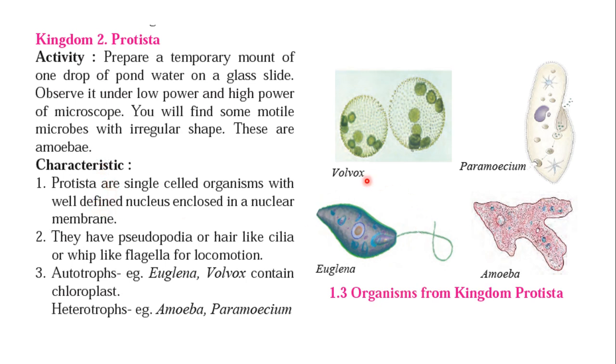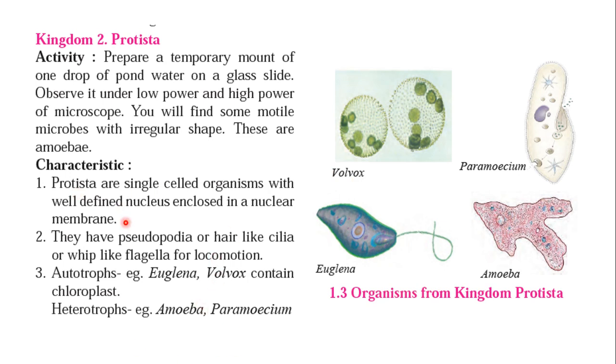Protista: now see here Volvox, Paramecium, amoeba and Euglena. Such kinds of microbes you will see on that slide when you look in the microscope. Now what are the characteristics of this kind of organism? Protista are single-cell organisms. They have a single cell with a well-defined nucleus enclosed in a nuclear membrane. You can see clearly here the visible nucleus, and around it the nuclear membrane.